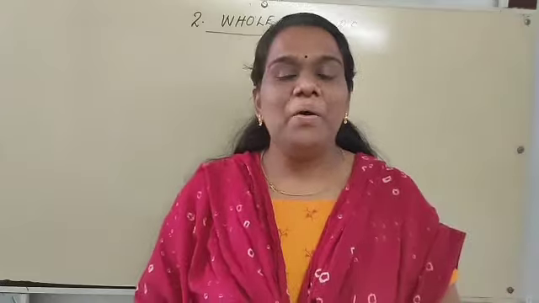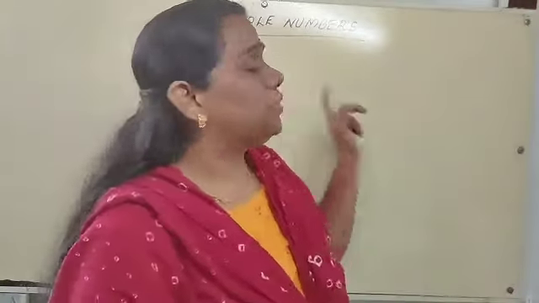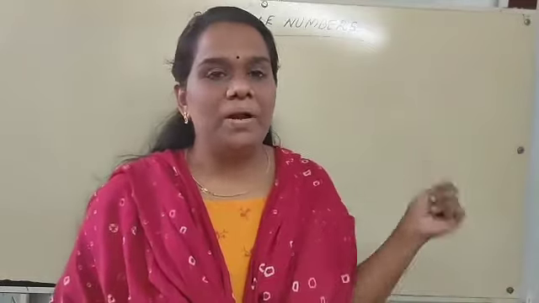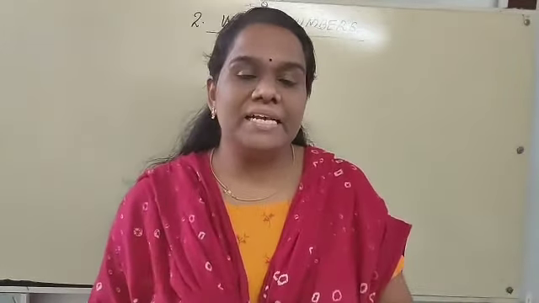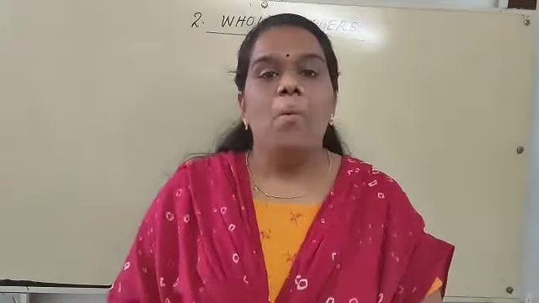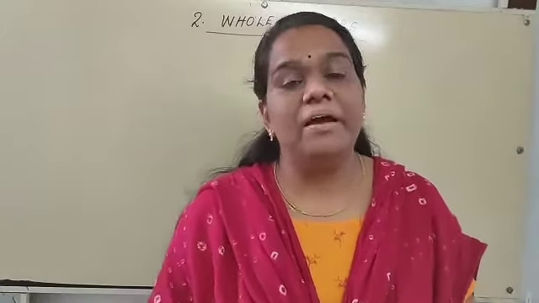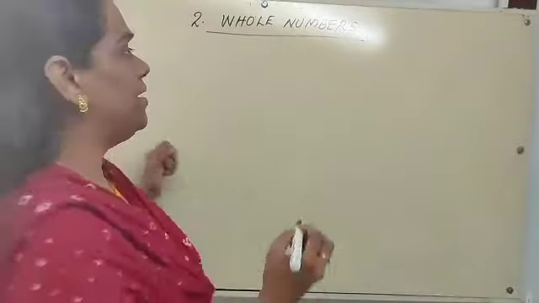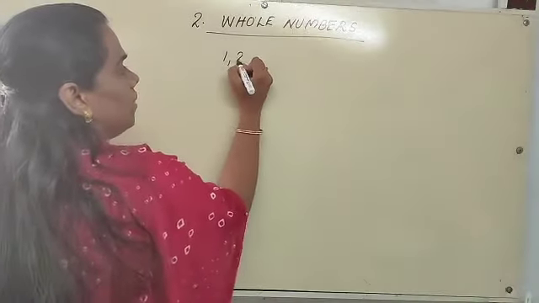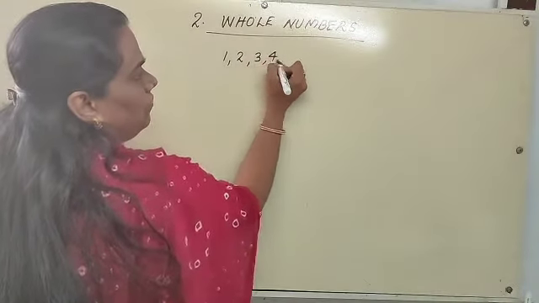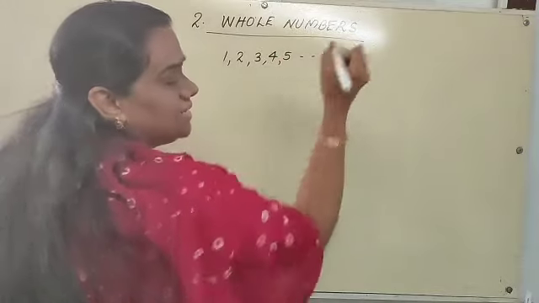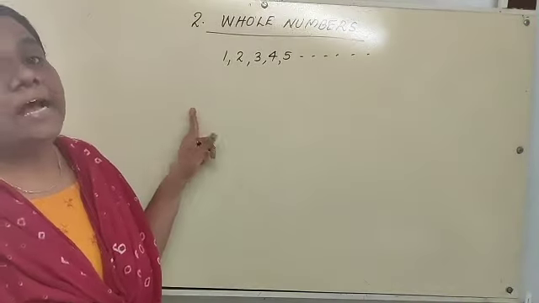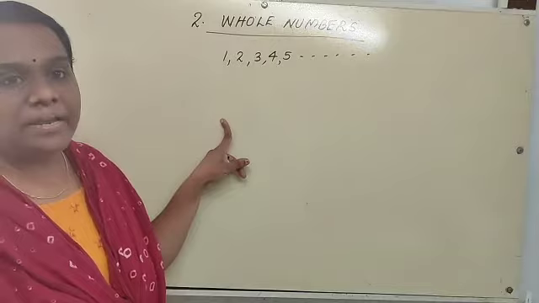Today we are going to revise lesson 2, whole numbers. In chapter 2, first of all we discuss the whole numbers. What are whole numbers? We know the counting numbers, which are called the natural numbers. Which are the natural numbers? Counting numbers 1, 2, 3, 4, 5, 6, etc. are known as natural numbers or counting numbers.